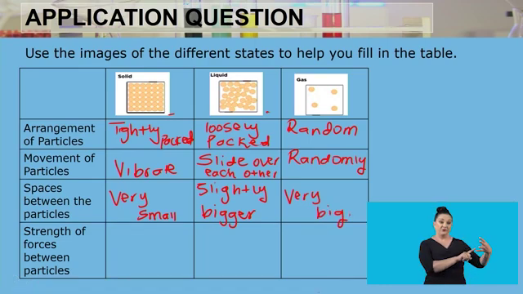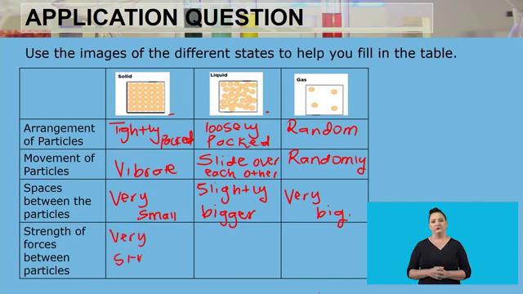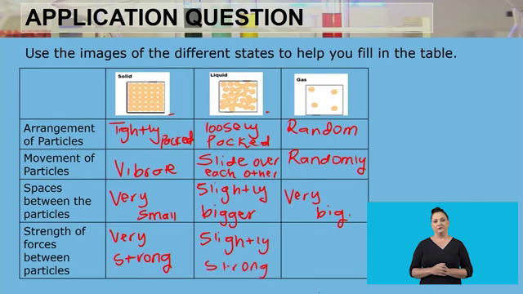Then what about the strength of the force that holds the particles together? What about it in a solid, a liquid, and a gas? In a solid, the force of attraction between the particles is very strong. Whereas in a liquid, it is slightly strong, which means it is weaker than the force of attraction between the solid particles.